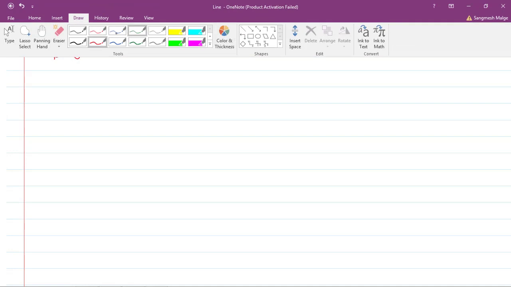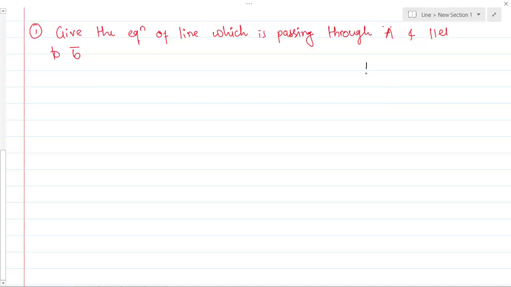So how will we get this equation of the line? Let me have the same figure here so that it will be easy to get the concept.